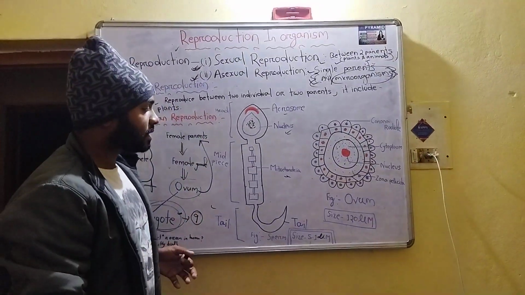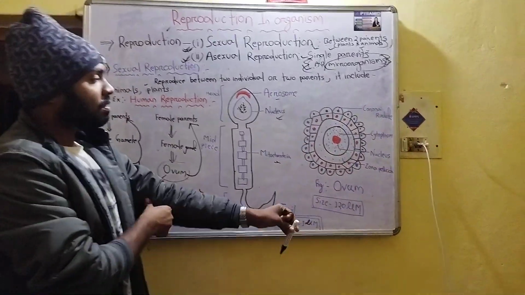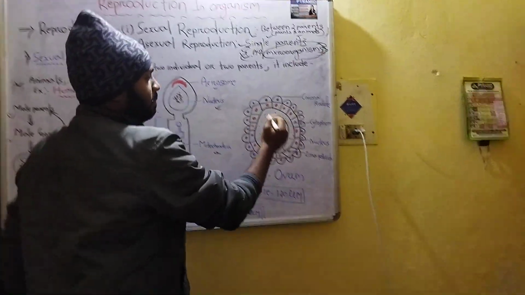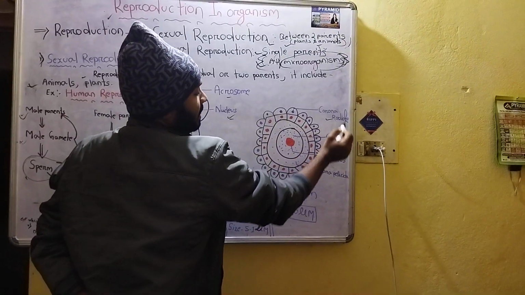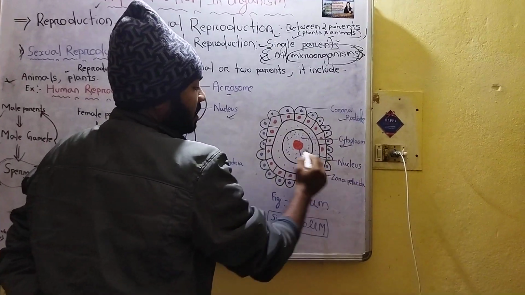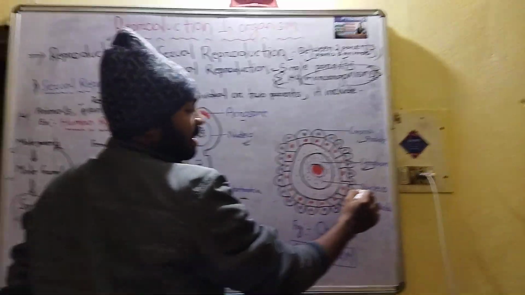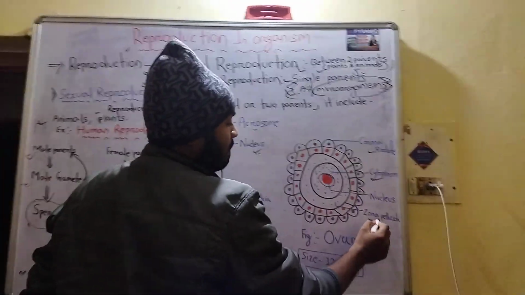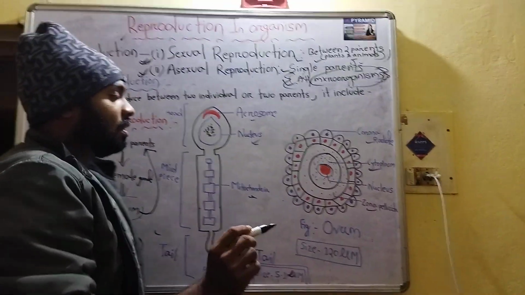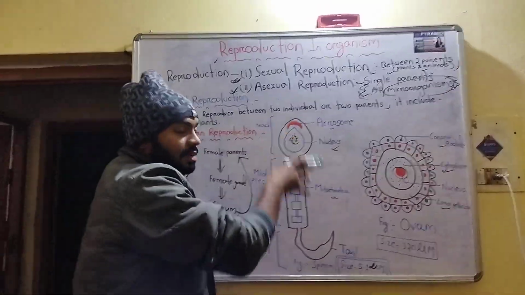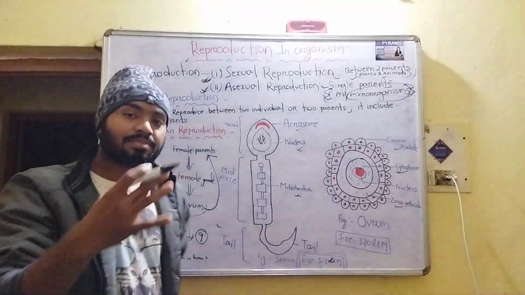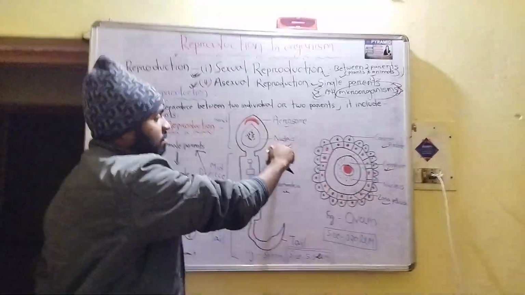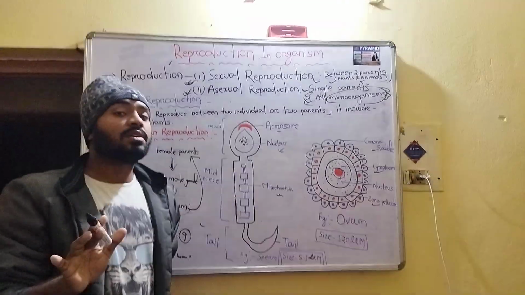Then the ovum. The ovum is also one type of cell, a female gamete. This is the corona radiata, this is the cytoplasm, this is the nucleus part, and this is the zona pellucida. After this topic, in my next topic, I will explain briefly about the acrosome, nucleus and mitochondria.